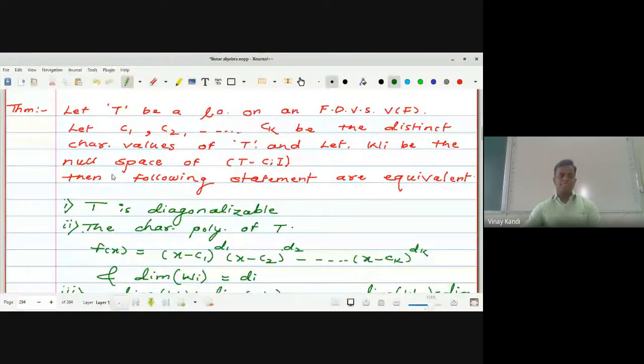What is given to us? T is a linear operator on a finite dimensional vector space V over F, and C1, C2, up to Ck are the distinct characteristic values of T, and let Wi be the null space of T minus Ci. It means that this Wi is the characteristic space associated with Ci.